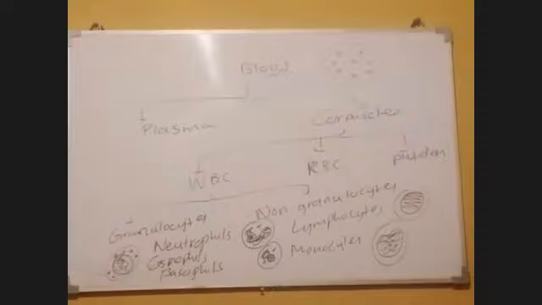The non-granulocytes are lymphocytes and monocytes. Do we have to remember the percentages? No, that will be a mess. That is just extra knowledge.